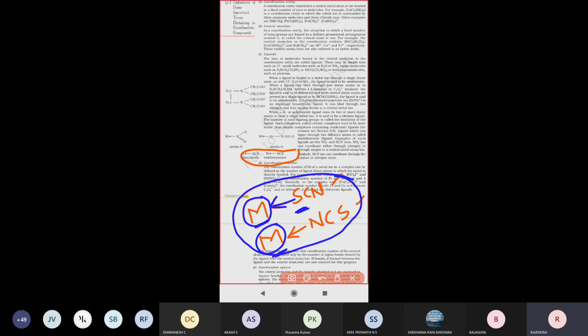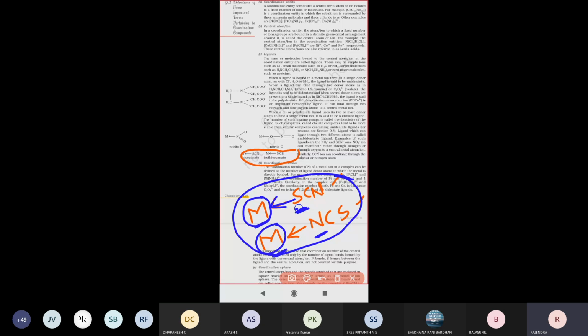If you take isothiocyanate, the nitrogen atom donates electrons to the metal atom. So the compounds have the same number of elements, but the electron donating groups, their position, are different. This kind of ligand is called an ambident ligand. Ambident is nothing but two sides.